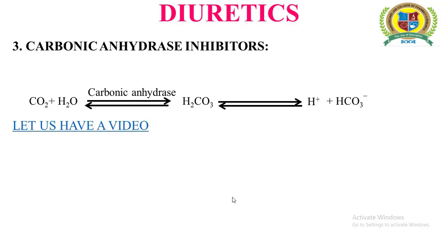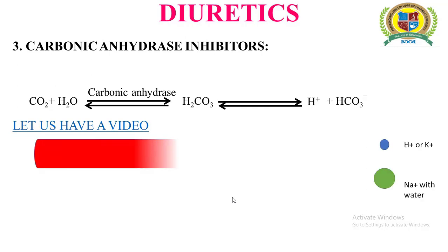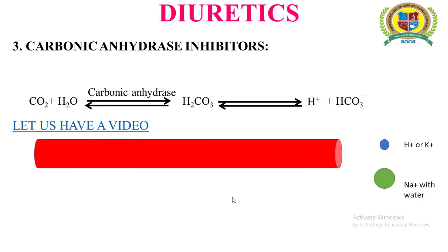So now, upon the hydration of carbon dioxide, H plus ions are going to be formed. These H plus ions are generally present within our blood system, and this blood system is indicated with the help of a red cylinder as shown in the figure.